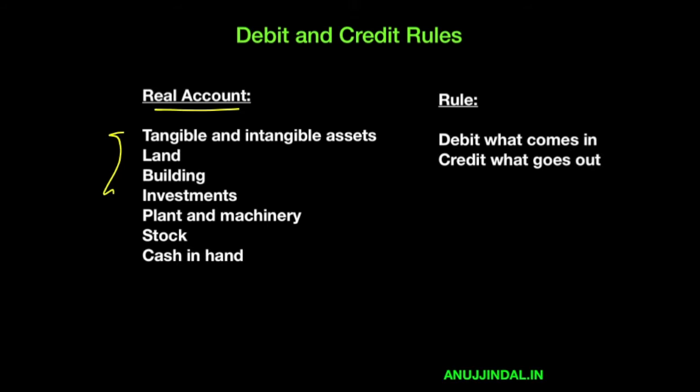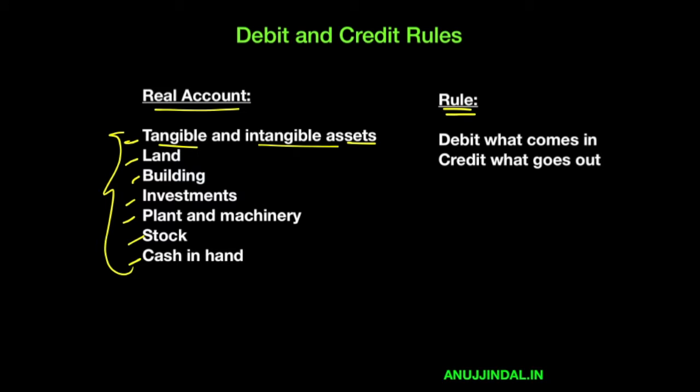In real account, the elements are tangible as well as intangible assets. Whatever assets are there in the organization, whether long term or short term, all of them are going to become a part of real account. Land, because it is an asset. Building is also an asset. Investments are also assets for the organization. Plant and machinery, long term or fixed asset. Stock is also a current asset, and cash in hand or cash in bank is also a current asset. So whatever kinds of assets are there for the organization, all of them become a part of real account.